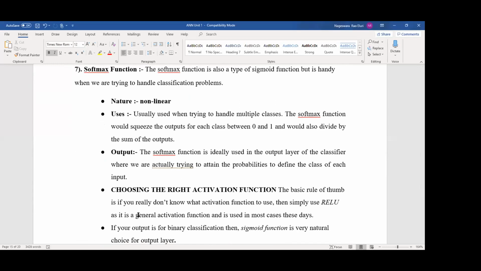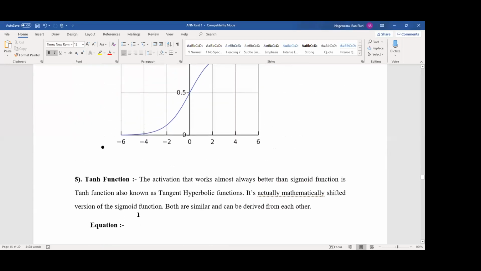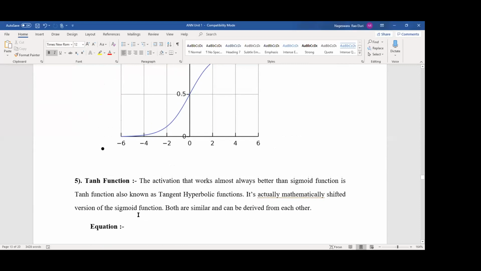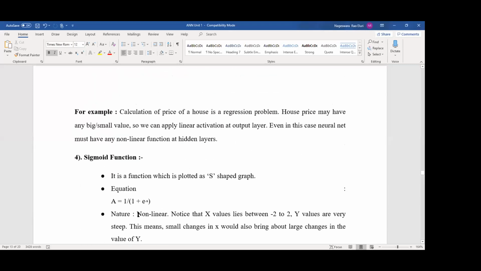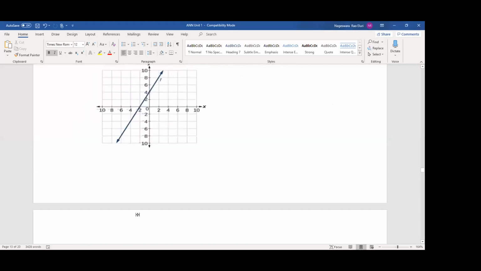What is the first function? Threshold. Next piecewise linear function, next linear function, next sigmoid function, after sigmoid tanh, next ReLU and softmax. All of you should first know the names of the activation functions.